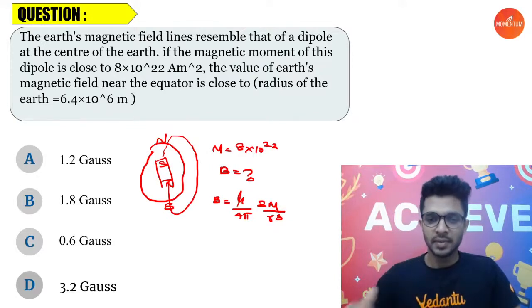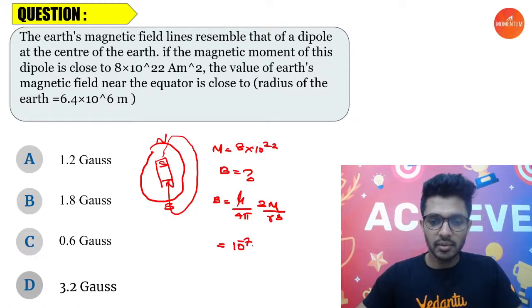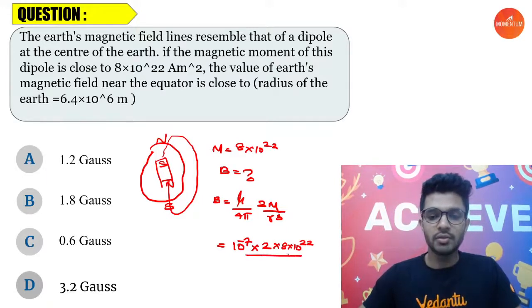So what is the value of mu naught by 4 pi? It is 10 power minus 7. 2 times the magnetic dipole moment, which is 8 into 10 power 22, the whole divided by r cube. What is the radius? R means the distance from the bar magnet to the point. It is given as 6.4 into 10 power 6. So 6.4 into 10 power 6, the whole cube.